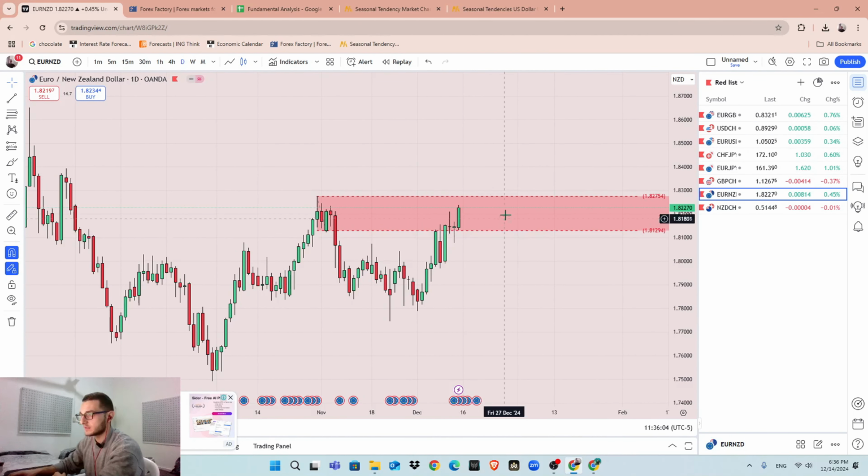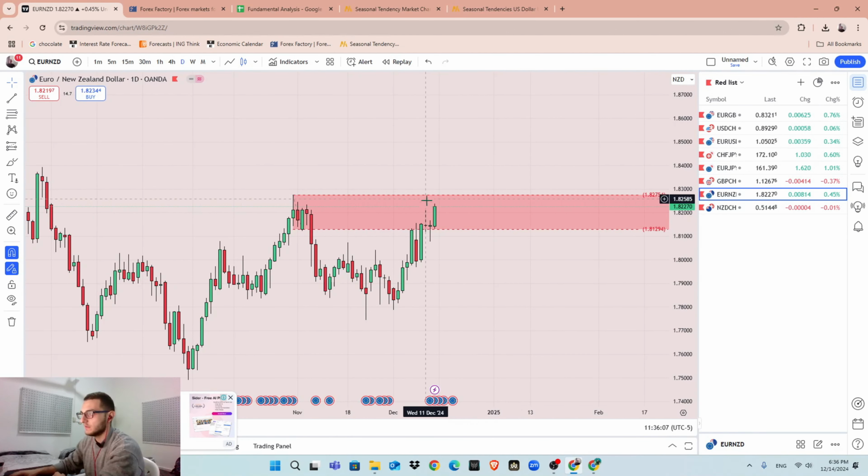Euro New Zealand dollar, I am short on Euro New Zealand dollar. We are in this beautiful area right here. If I see some lower time frame shift in market structure and some data supporting it, I will be taking a short position.